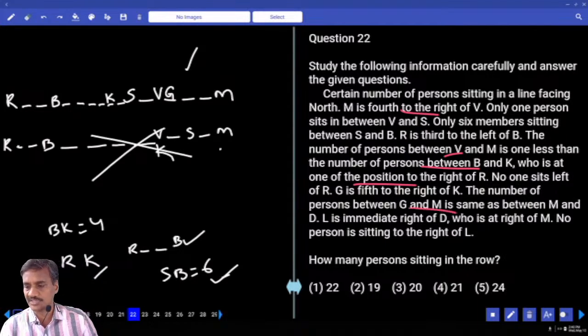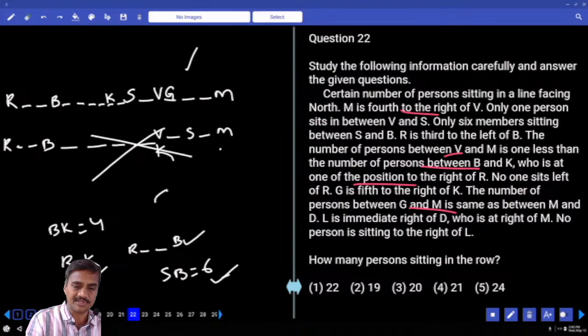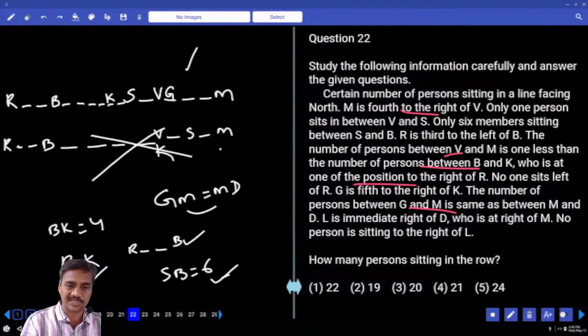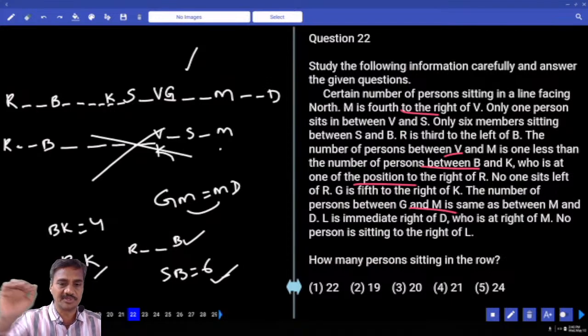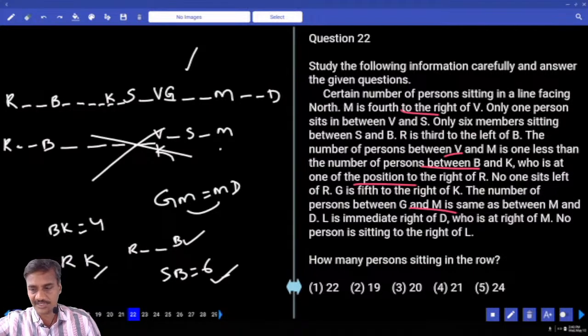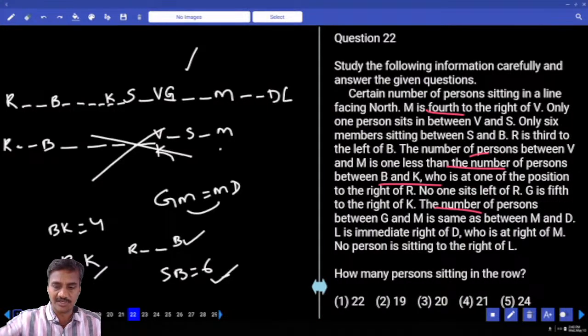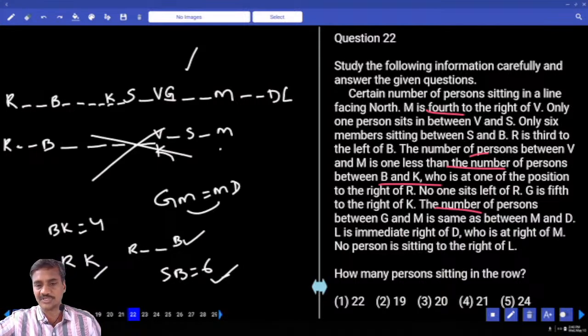The number of persons between G and M is the same as between M and D. So M is exactly between G and D, with 2 persons between G and M and 2 between M and D. L is to the immediate right of D, and no person is sitting to the right of L. This is the final arrangement.